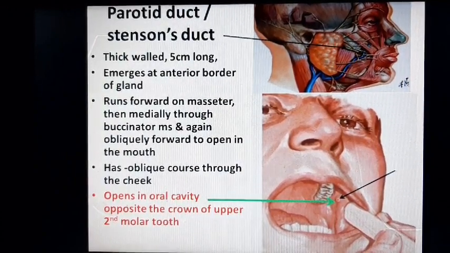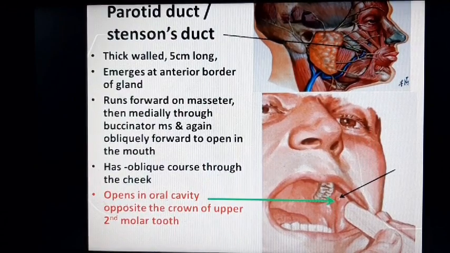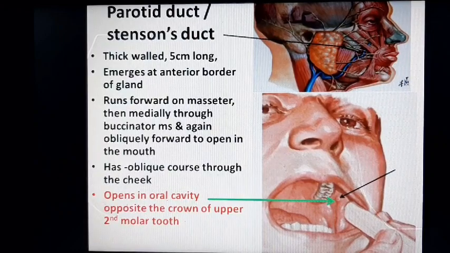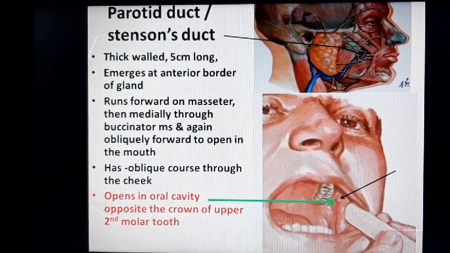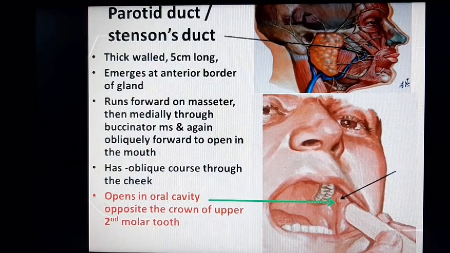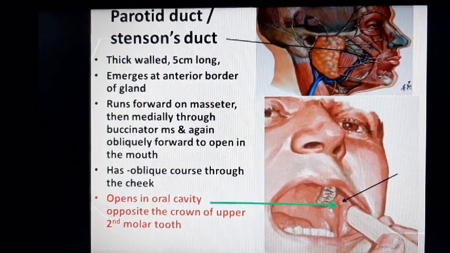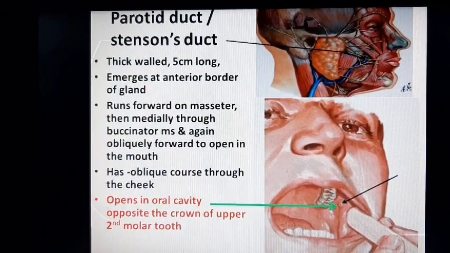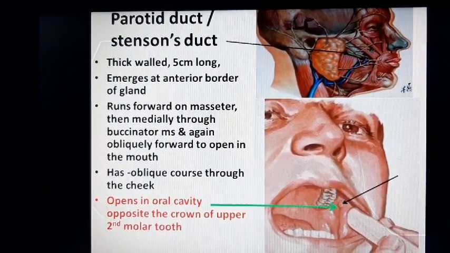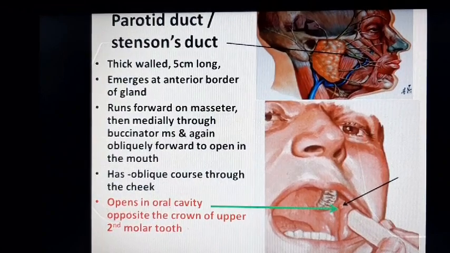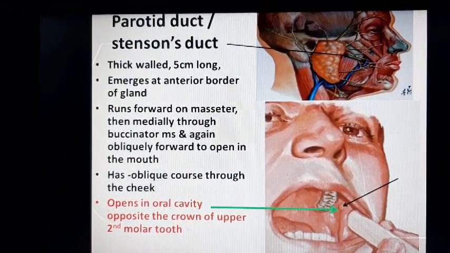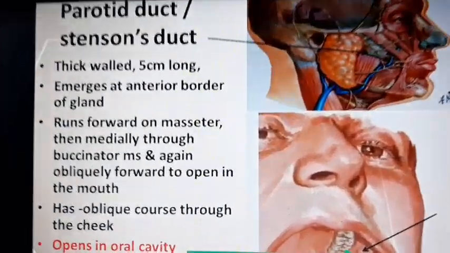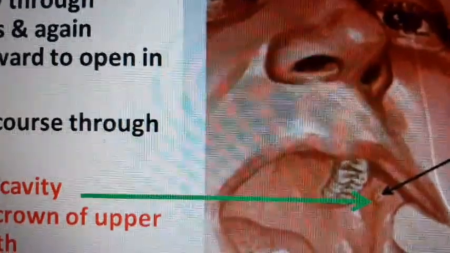Its course is it runs forward on the masseter muscle, then moves medially through the buccinator muscle and again moves obliquely forward to open in the mouth. It has oblique course through the cheek. It opens in the oral cavity opposite to the crown of upper second molar, and teeth are counted from anterior to posterior. Here you can see the opening of the parotid duct in the oral cavity.